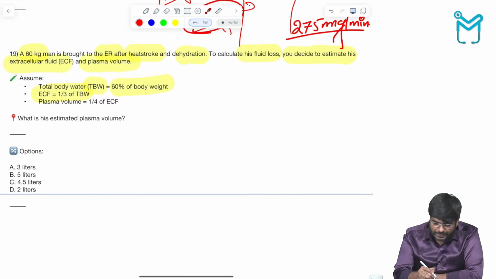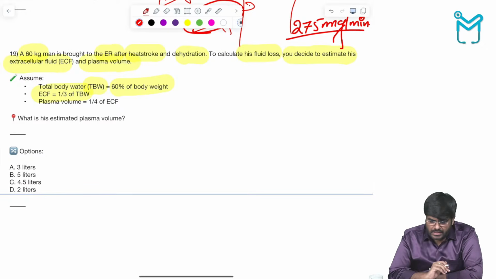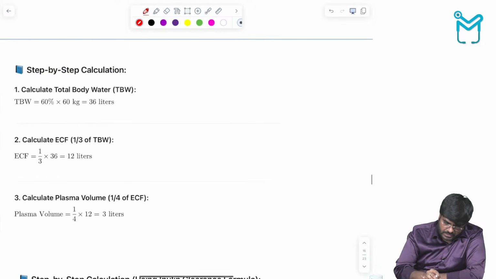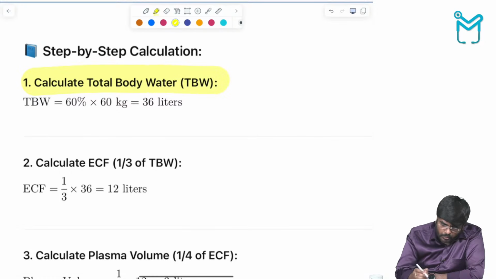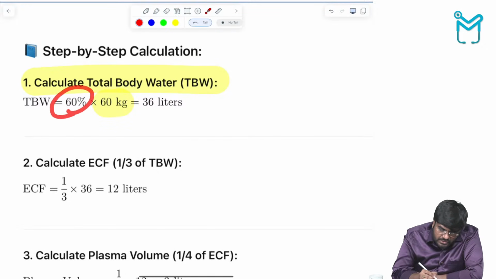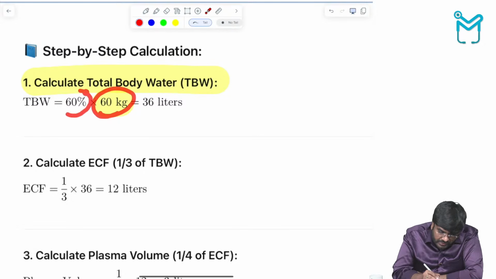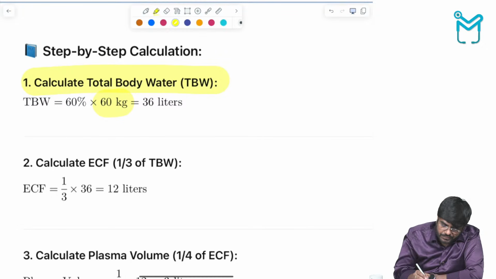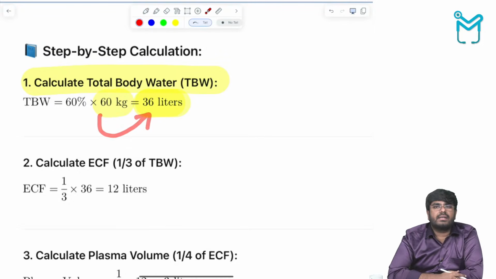See, this is a little tricky question, full of calculations. First of all, his total body water is 60% of the total body weight. First we have to calculate the total body water. Look at this step-by-step calculation. His body weight is 60 kgs, and 60% of it is water. So 60% of 60 kgs is 36 liters. So his total body water is 36 liters.